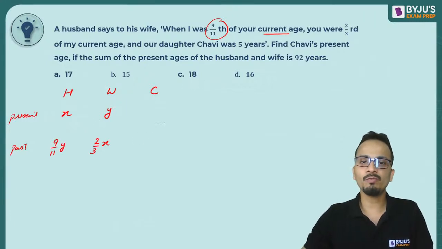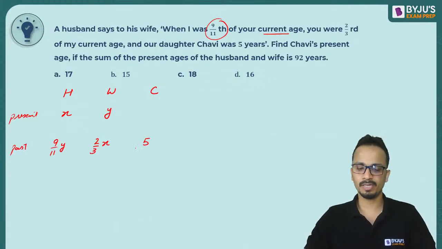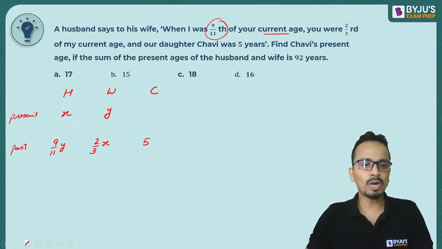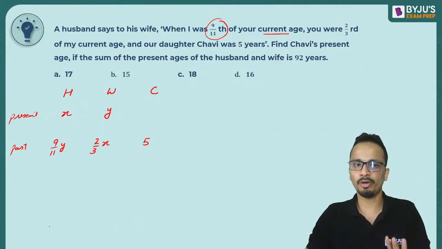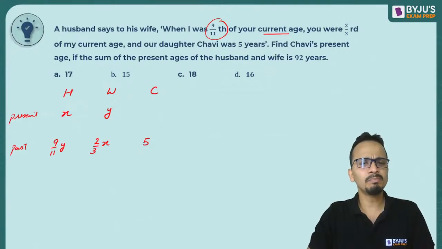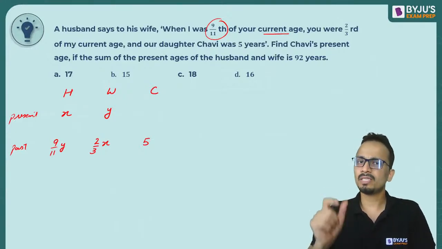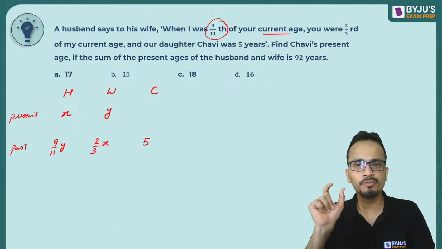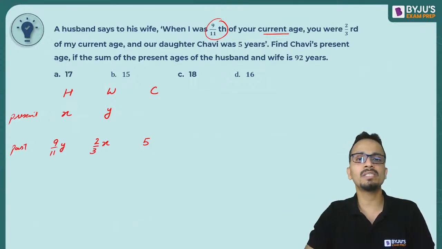And our daughter Chavi was 5 years. So daughter Chavi was 5 years. This is given. Okay. Now let's see what I can do up till this point. Now a simple concept, a simple logic can be applied here. The difference between the ages of two persons will always remain the same.